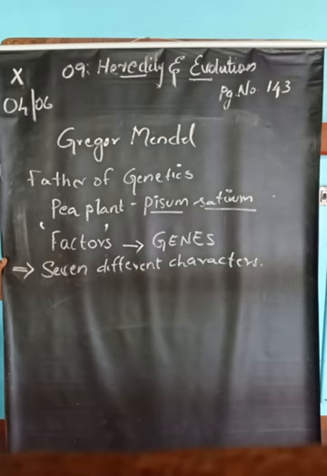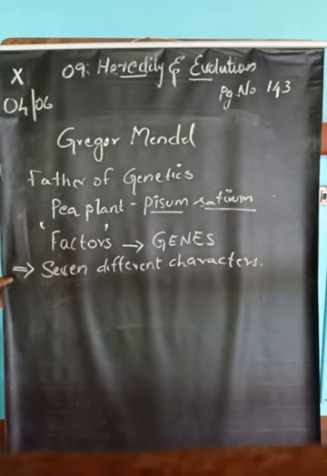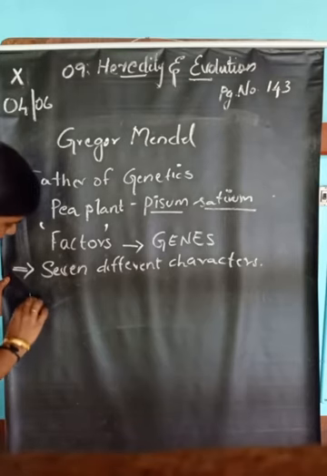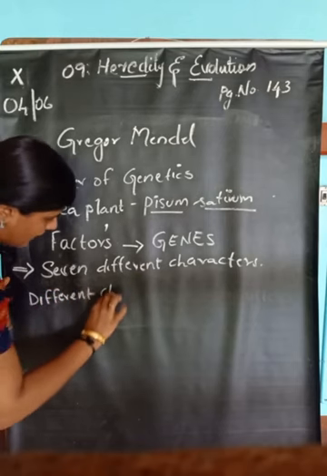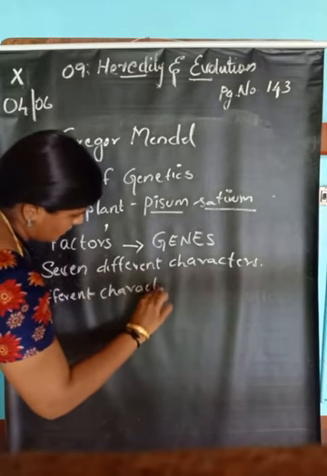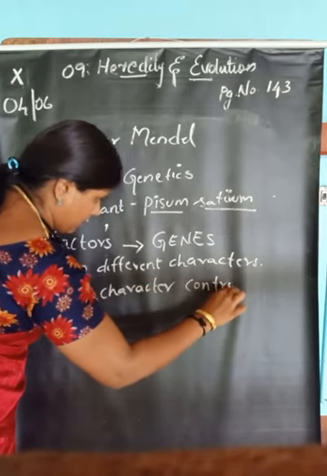Okay, then I hope you prepared that tabular column. Each of these 7 characters in the Pisum sativum is controlled by different genes. So different characters are controlled by different genes.